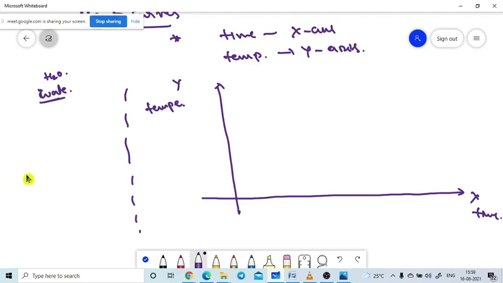So let's assume I will start with water in the ice state. Ice will be available at 0 degrees, and the same ice will also be available at minus 10 degrees Celsius, right? Yes, sir. So that means I am starting with ice at a negative temperature.